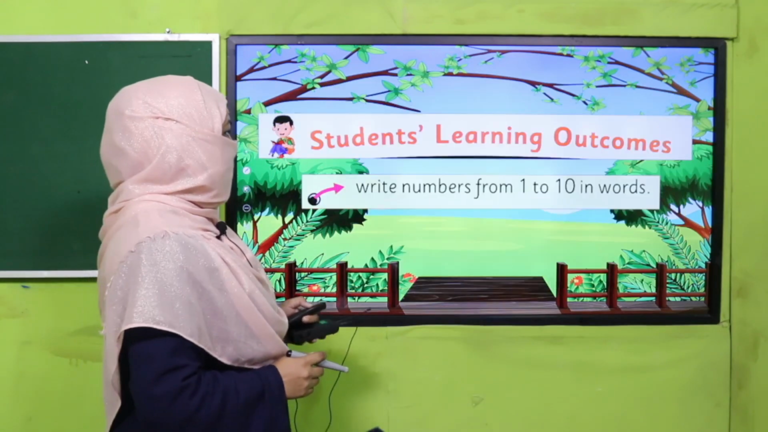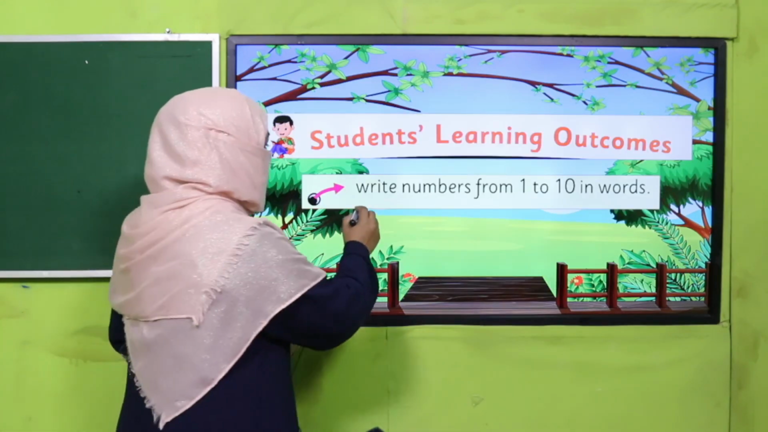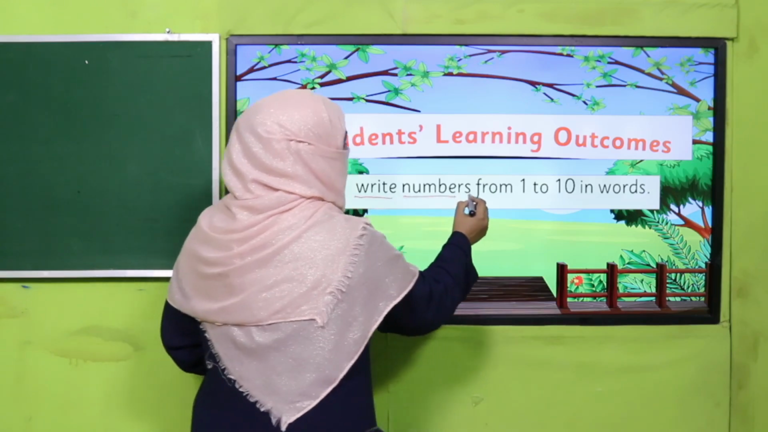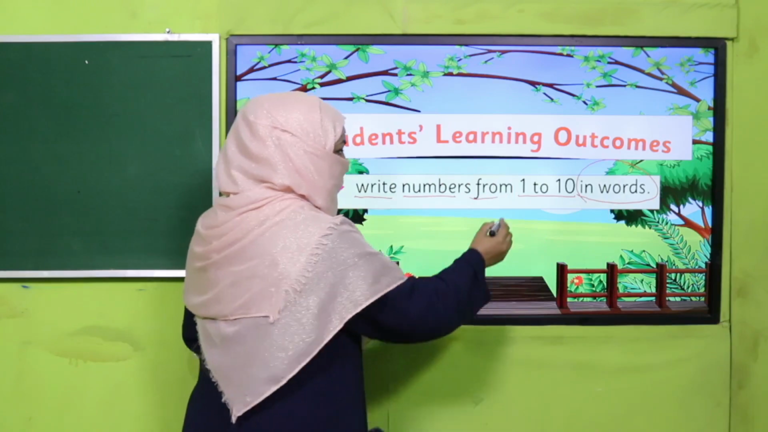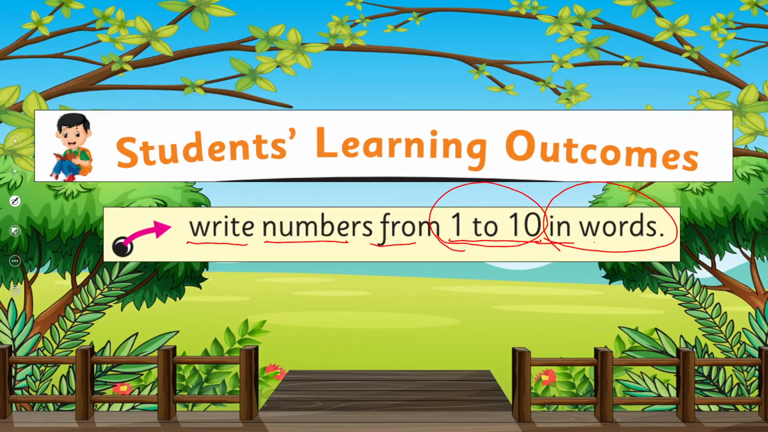Okay. So our today's SLO is to write numbers from 1 to 10 in words. You can write numbers in numbers, and today we learn to write numbers in words. This is our today's SLO.